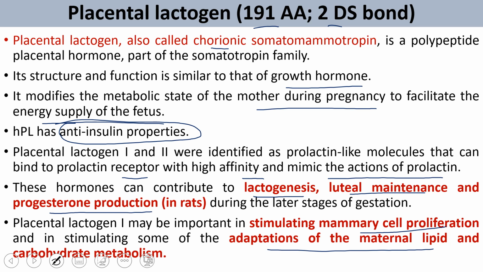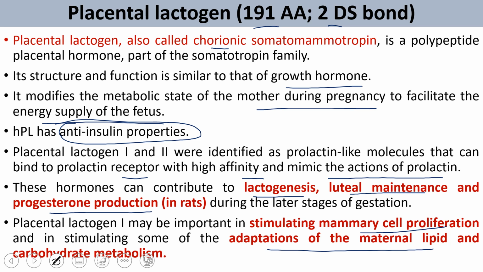As for its function, human placental lactogen has metabolic functions. It decreases the maternal insulin sensitivity, as it has anti-insulin properties. So it normally induces gestational diabetes mellitus. It increases the maternal blood glucose level, which is the gestational diabetes mellitus type of activity. It also reduces maternal glucose utilization, which helps ensure adequate fetal nutrition. Then it increases lipolysis with the release of free fatty acids.